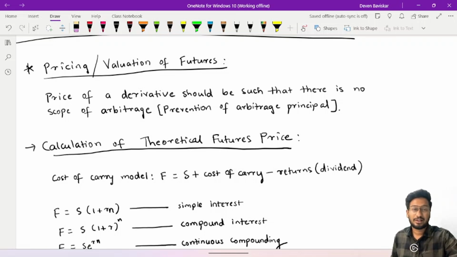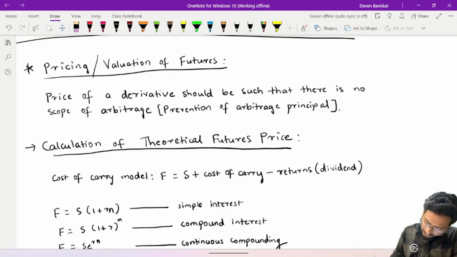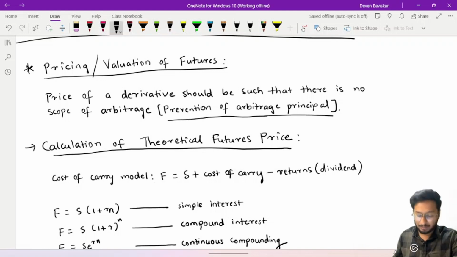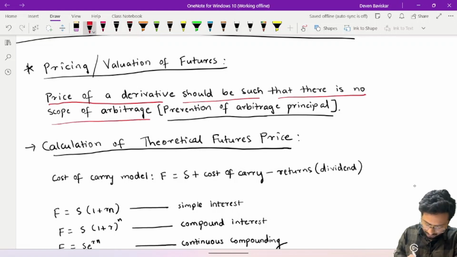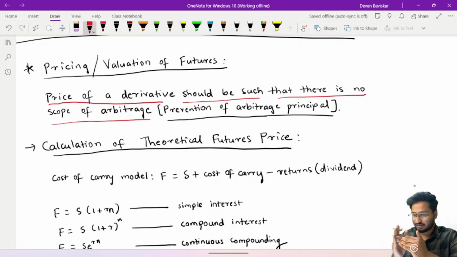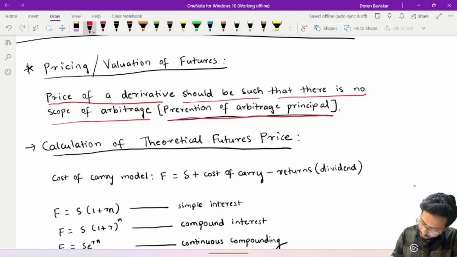Today we are going to see together valuation of futures. There is this prevention of arbitrage principle through which we are going to price a derivative, or in this case, futures. As per this principle, the price of a derivative should be such that there is no scope of arbitrage. Price should be determined so that no person is able to gain any arbitrage profit. This principle is called the prevention of arbitrage principle.